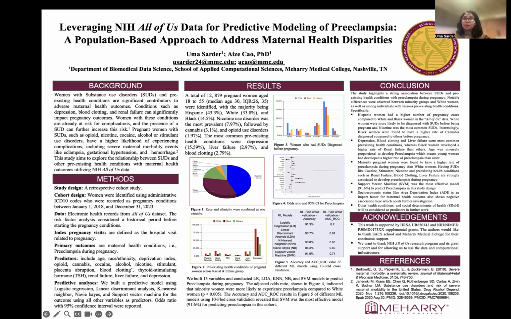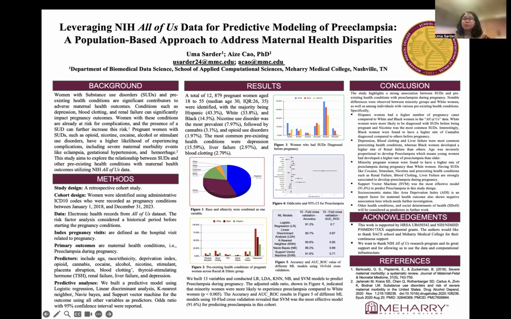Today I am here to present our work, which focuses on one of the critical public health challenges of our time, maternal health outcomes in women with substance use disorder and pre-existing health conditions. Maternal morbidity, particularly in vulnerable populations, is an area requiring urgent attention. Our research utilizes data from the NIH All of Us initiative to explore how substance use disorders such as opioid, nicotine, and cannabis use, along with pre-existing health conditions, contribute to adverse outcomes like preeclampsia during pregnancy.